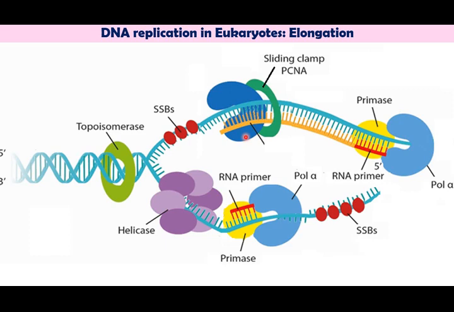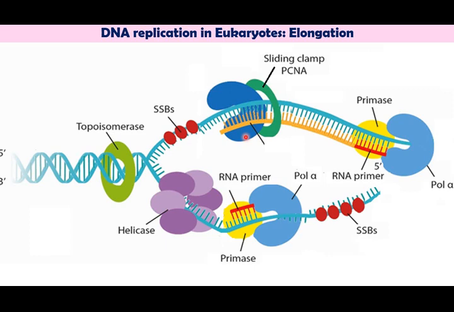DNA polymerase delta has a 3' to 5' proofreading exonuclease activity and seems to carry out both leading and lagging strand synthesis in a complex comparable to the dimeric bacterial DNA polymerase 3.